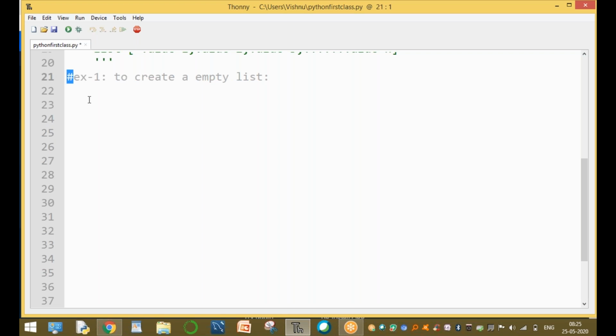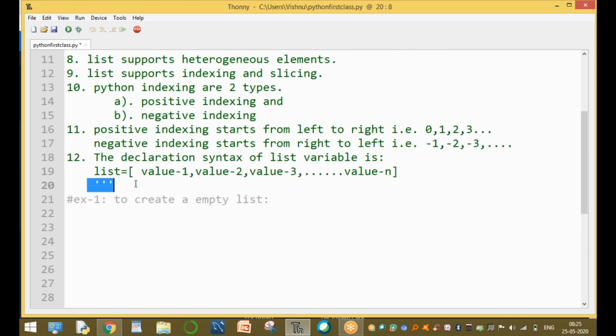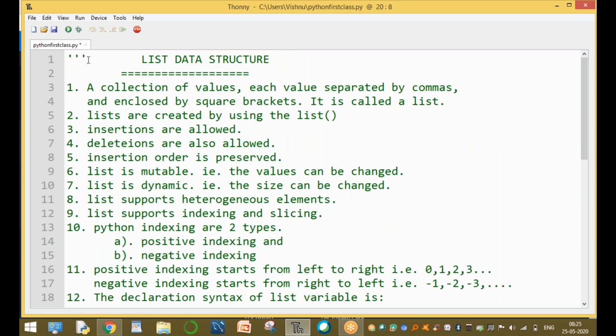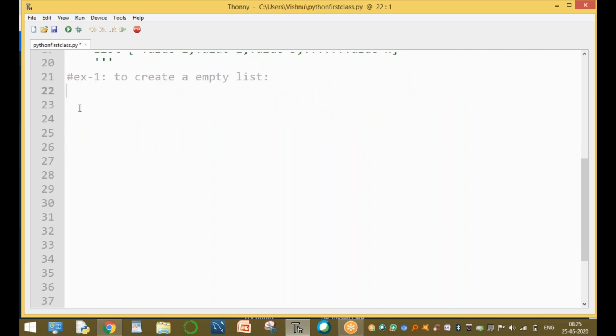This symbol is called a comment symbol. Single line comment, hash symbol. Triple single quotes are called a multi-line comment. These are all comments. So now the data is enclosed in the comment. Why? Because we execute one command at a time in Python. That's why all these statements are enclosed in the comment section.